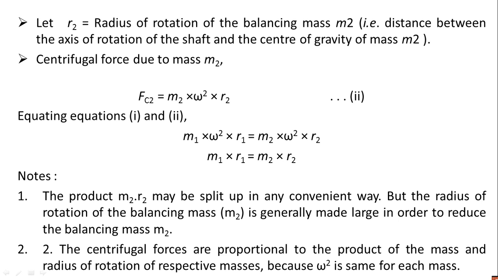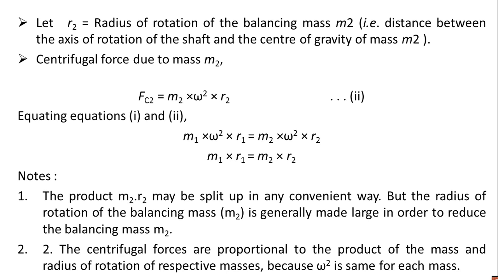The product m2 r2 may be split in a convenient way, but the radius of rotation of the balancing mass m2 is generally made larger in order to reduce the balancing mass m2. The centrifugal forces are proportional to the product of the mass and the radius of rotation of the respective masses, because omega square is the same for each mass.